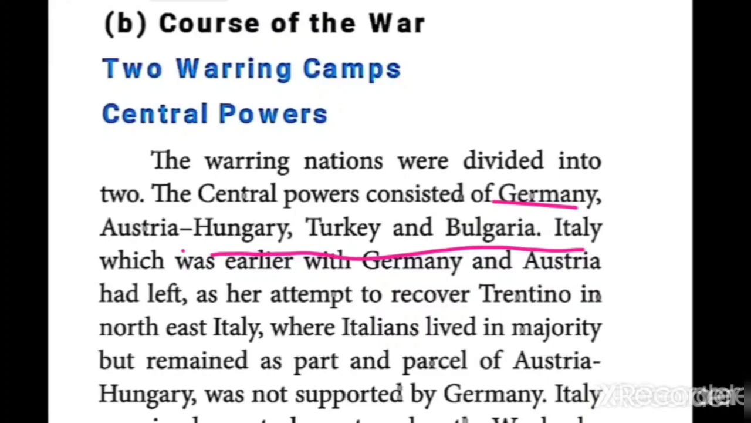The next one, at the same time, the allied powers. Allied powers, who are they? Nearly 9 countries were there under the allied powers. Who are they? Russia, France, Britain, Italy, United States of America, Belgium, Serbia, Romania and Greece. So those countries were under the control of the allies.